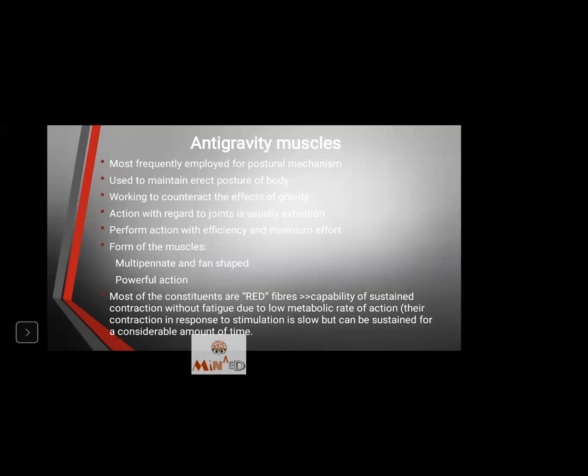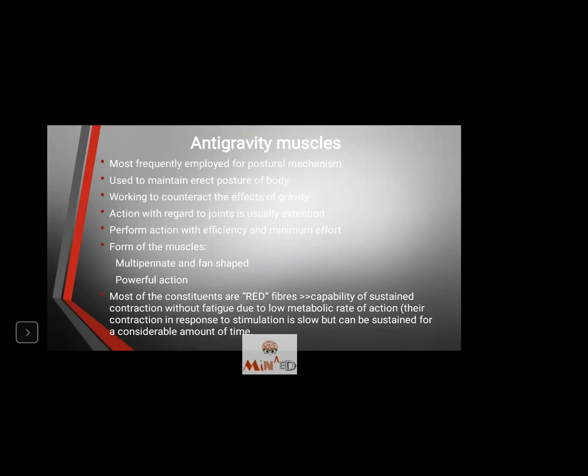Now, they are fan shaped, because they have to be distributed over a large area. Their action is powerful. Why is it powerful? Because it is spread all over a big area.